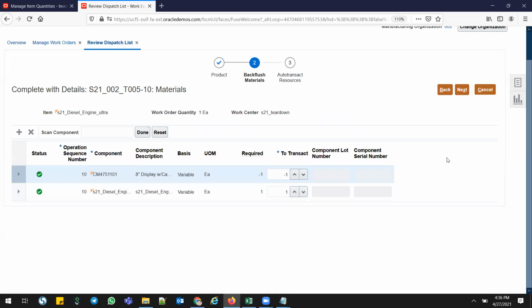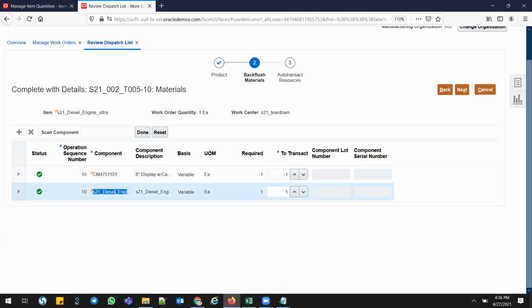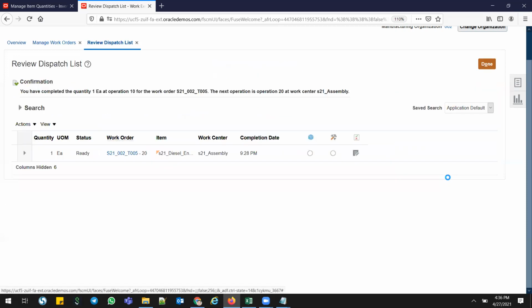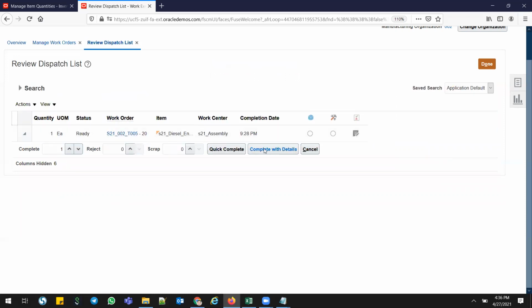Next, and see this component I'm removing from this engine, and this engine I'm issuing for this Ultra to manufacture. Next, and this is the 5 hours I'm using it. Save, close. Operation 10 got completed. Now the 20. Now 20 complete with the details.